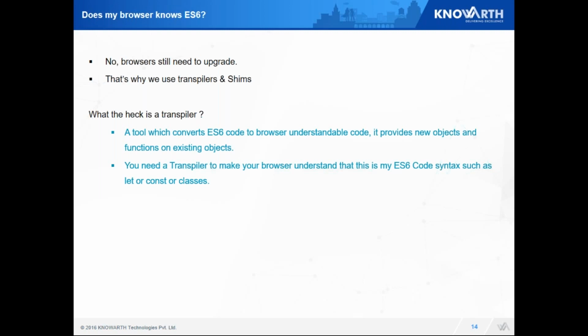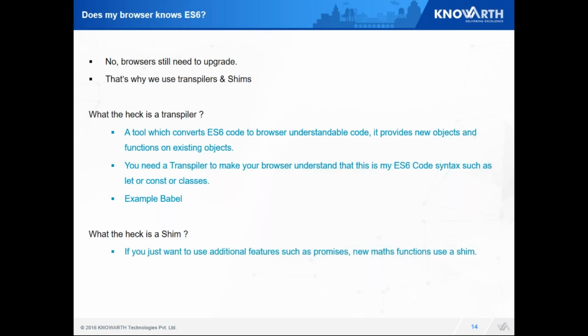A transpiler is generally used for each browser so that it can convert your different ES6 features into browser-understandable language. An example of a transpiler is Babel. The next is shim. A shim is nothing but a library which is used so that you can use extra features such as promises, new math functions, Array.from functions, and many more.